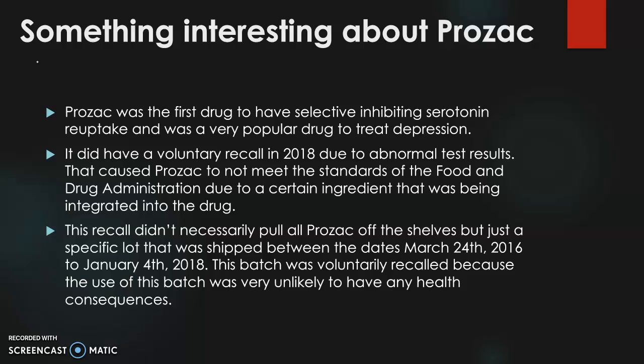Something interesting about Prozac. Prozac was the first drug to have selective inhibiting serotonin reuptake and was a very popular drug to treat depression. It did have a voluntary recall in 2018 due to abnormal testing results that caused Prozac to not meet the standards of the Food and Drug Administration due to a certain ingredient that was being integrated into the drug.